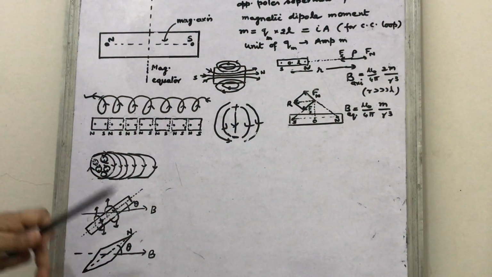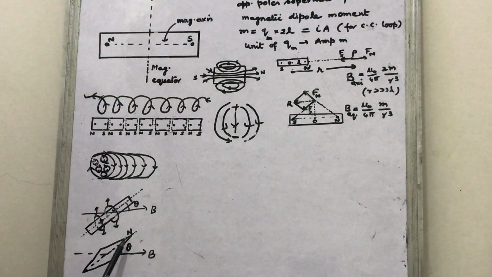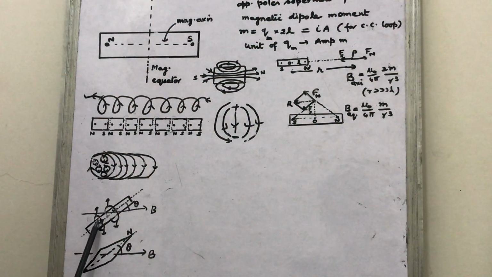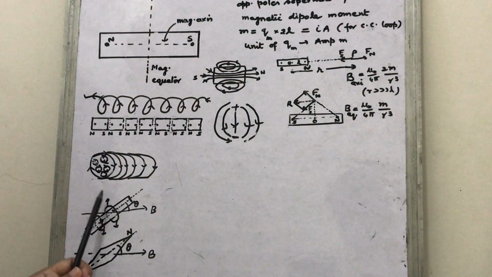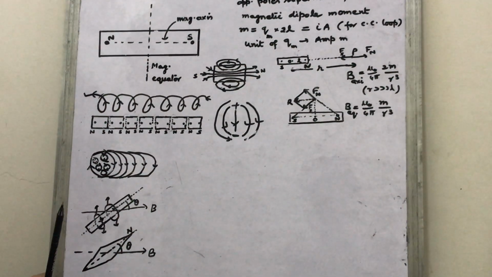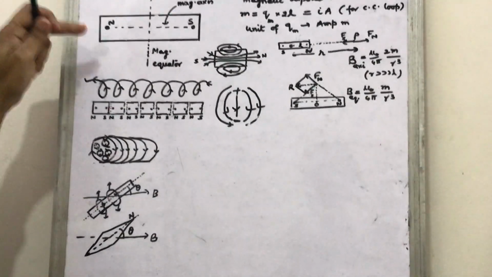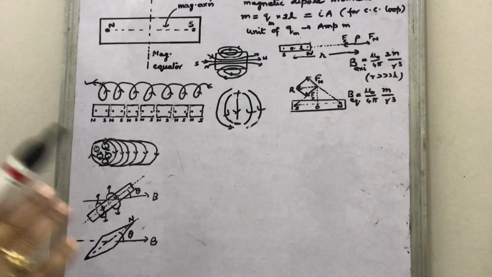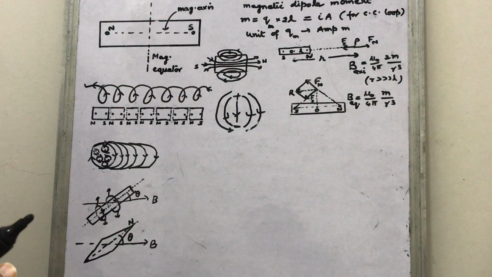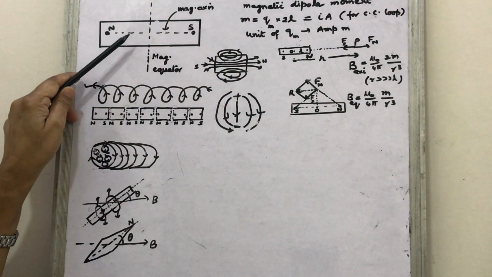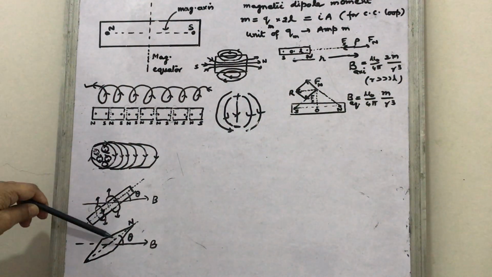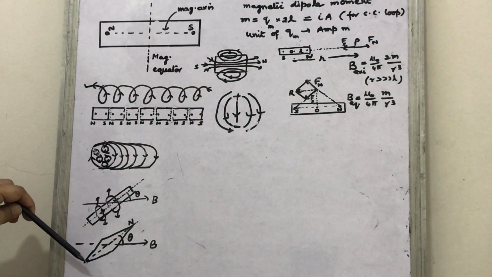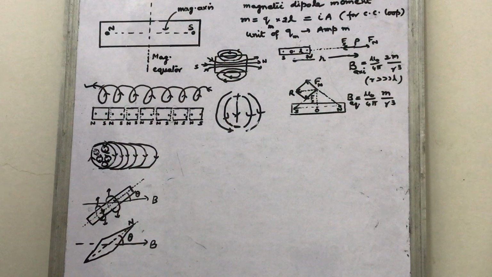We have also seen the magnetic needle showing the north pole here and south here. Here also, when the bar magnet is placed, it is supposed to consist of so many loops. So what general conclusion can you draw from all these figures? That a magnetic dipole, in the case of a bar magnet, a current carrying loop, or a compass needle, always has north and south pole together. Magnetic poles cannot be separated.